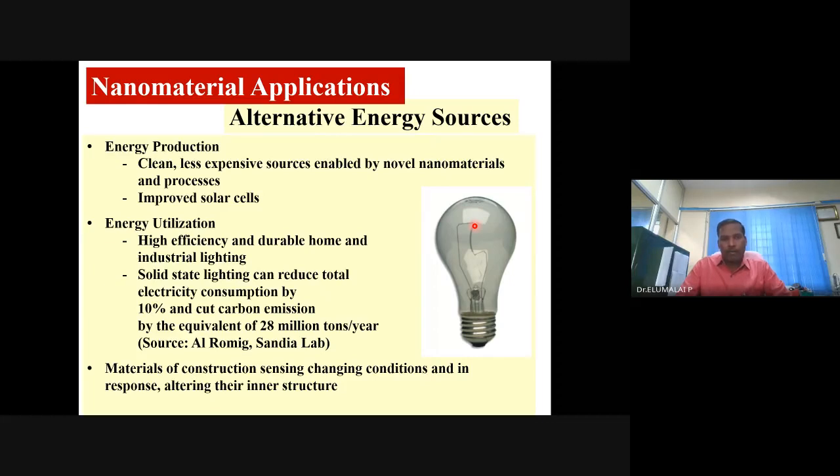It may not be that one LED would be sufficient to have proper illumination, but with a group of LEDs, you get much better luminescence with the consumption of very little power. Thanks to this nano coating, you can have it. You can see a reduction of 10% in carbon emission, moving to better alternative energy sources.